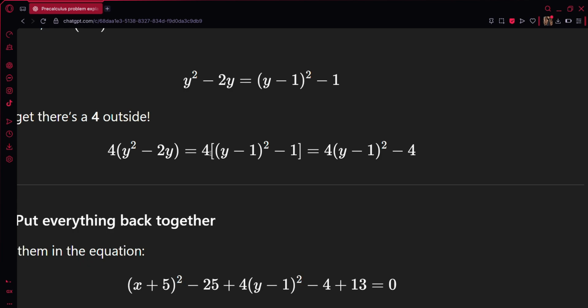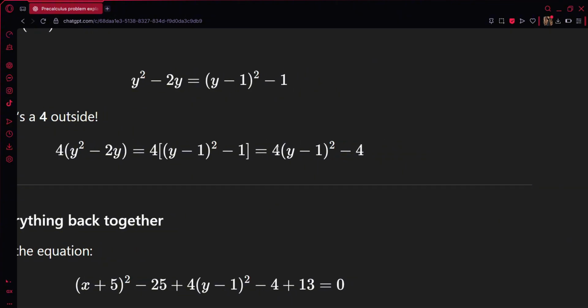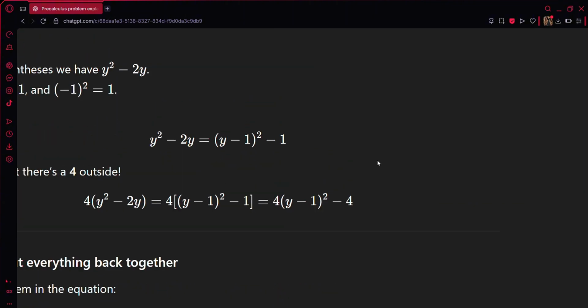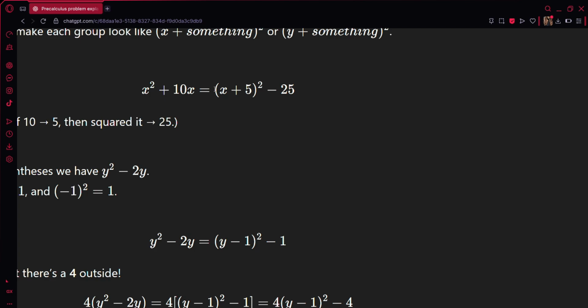So, susolve natin siya. Tatanggalin natin yung big parentheses niya, kasi ang pangit tignan. So, 4 parentheses y minus 1 parentheses squared minus 4. Okay. Ano nangyari? So, yung 4, tinest natin sa constant. Kasi, itong nasa loob, itong parentheses ito, hindi natin siya gagalawin. Ganun lang siya. Kasi nga, yan yung squared form niya. So, ito yung final squared form niya for y. And then, this is the final squared form for x.